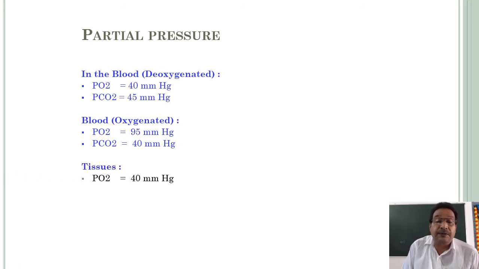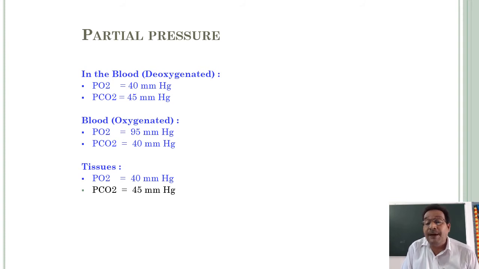And what about the tissues? The partial pressure of O2 and CO2. The partial pressure of O2, that means PO2, is equal to 40 mmHg, and PCO2 is about 45 mmHg, because of the cellular respiration, catabolic processes. More carbon dioxide is released because of the cellular respiration, so the partial pressure of carbon dioxide is higher than the partial pressure of O2 in tissues.